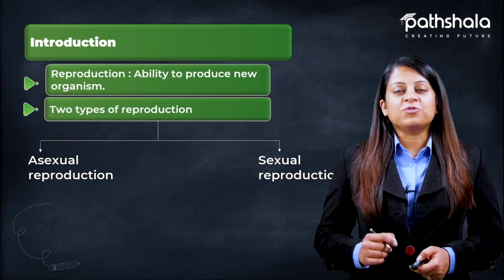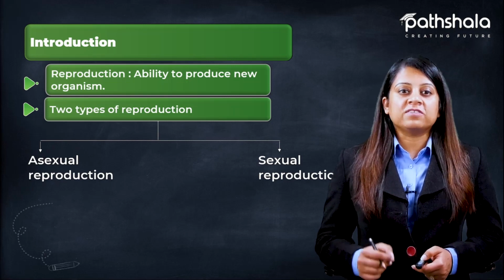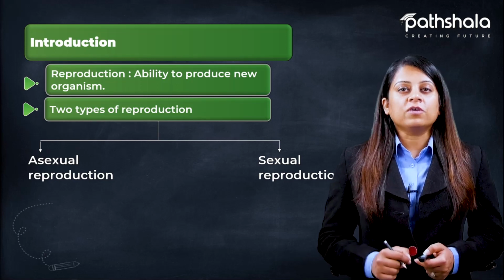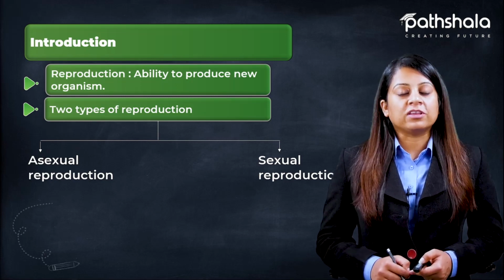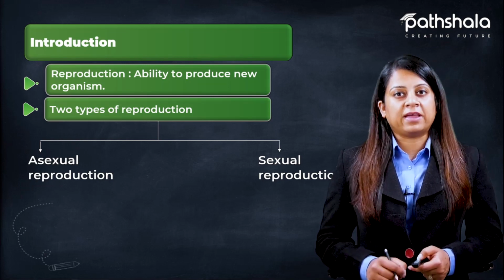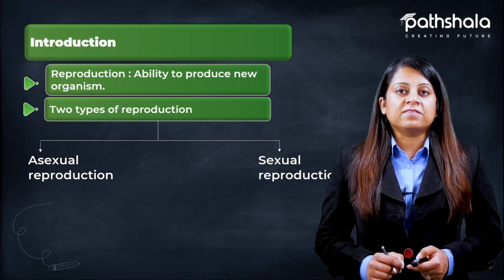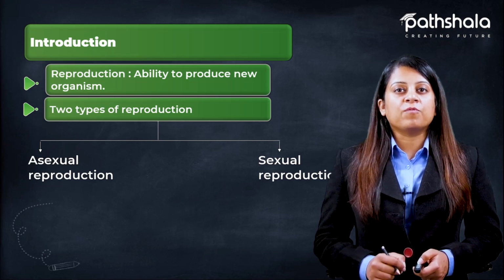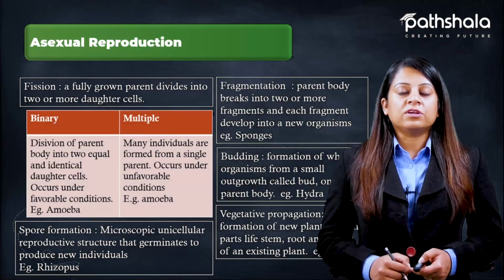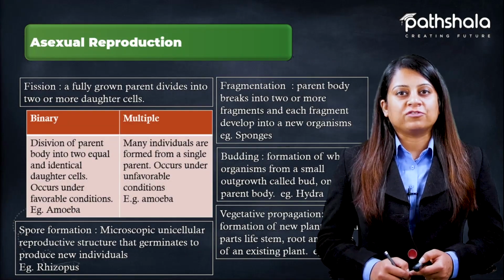There are basically two types of reproduction. First is asexual reproduction and next is sexual reproduction. Talking about asexual reproduction, in asexual reproduction there is no involvement of a second parent, whereas in sexual reproduction there is involvement of two parents. Further, let us study the different types of asexual reproduction.